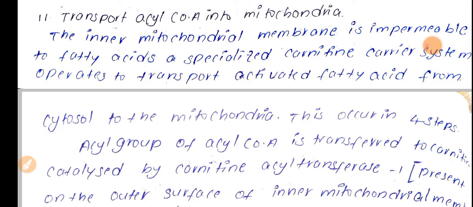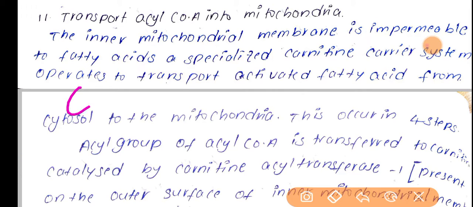And as I said, here a protein will help the transportation of this acyl-CoA into the mitochondria, and that particular protein is carnitine. So here the transportation system for this acyl-CoA into the mitochondria is the carnitine carrier system.